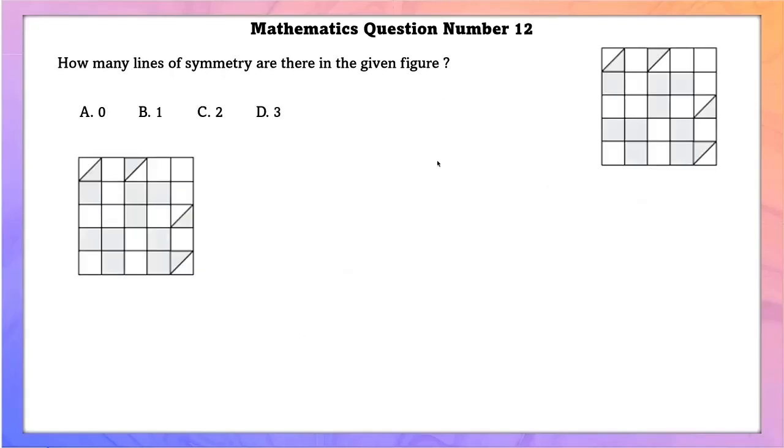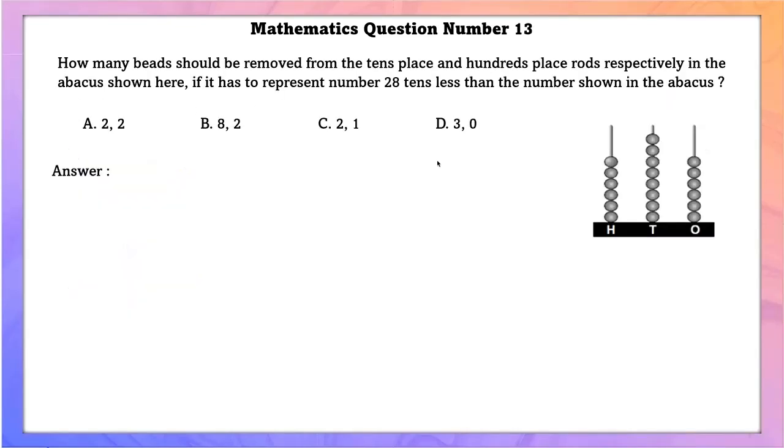Mathematics question number 12. How many lines of symmetry are there in the given figure? As we can see here, this figure does not possess a vertical line of symmetry. This figure does not possess a horizontal line of symmetry or diagonal lines of symmetry. So there are 0 lines of symmetry in the given figure.